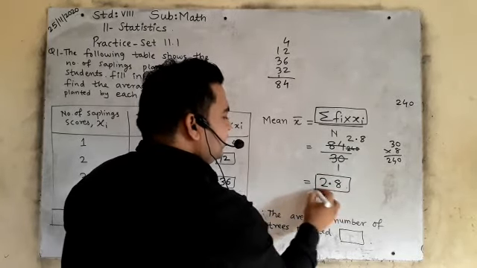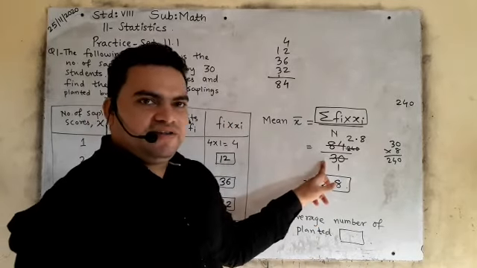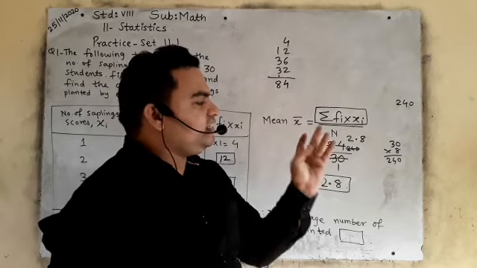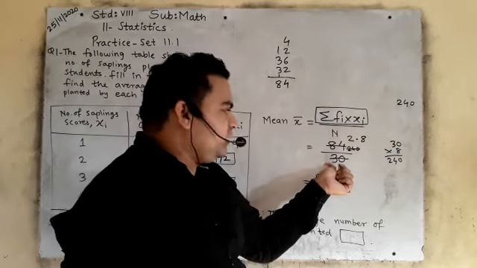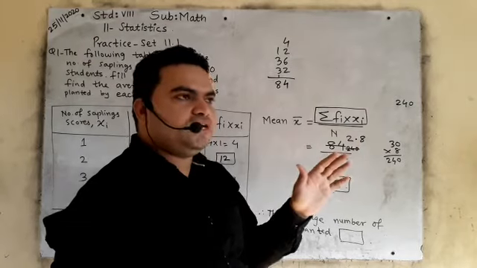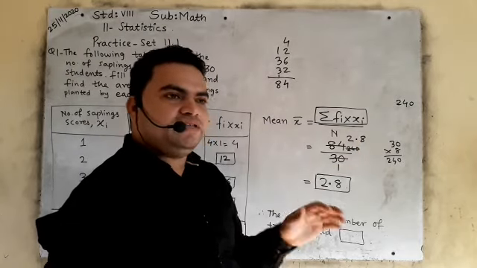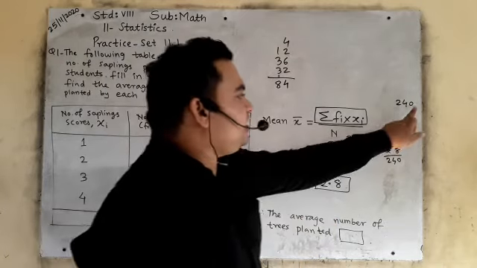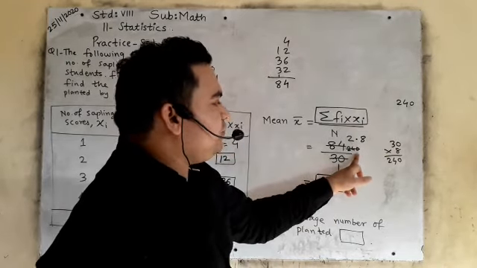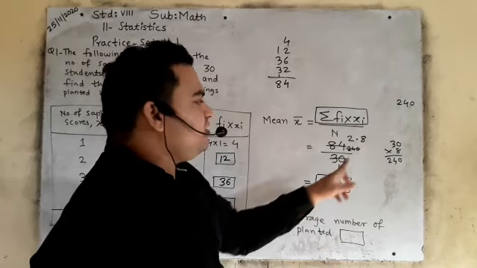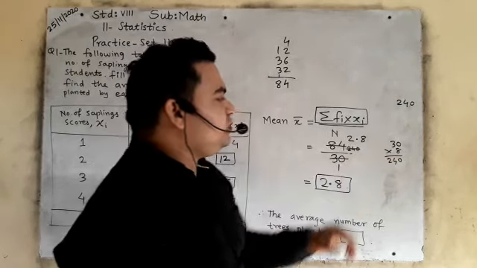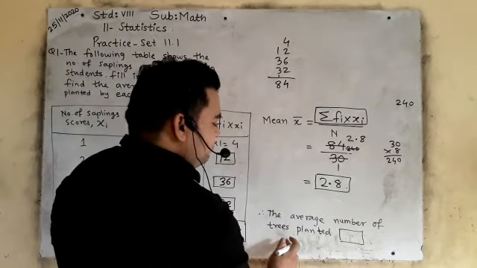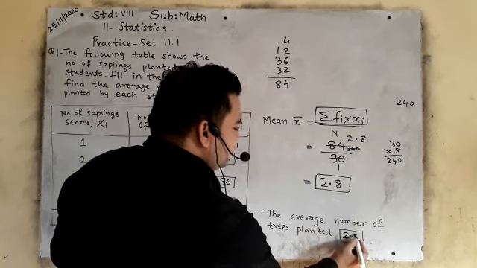I hope you understood here. See, I will read the 30 times table. 31s are 30, 32s are 60. So 70, 80 and 4 means 24 left. Does 24 come in the 30 times table? No. 24 cannot come in 30 because the divisor is greater than the dividend. So you will increase this 0, and then you will put the decimal point. Now it is 240. So 38s are 240. So the answer will come 2.8. So the average number of trees planted is 2.8.